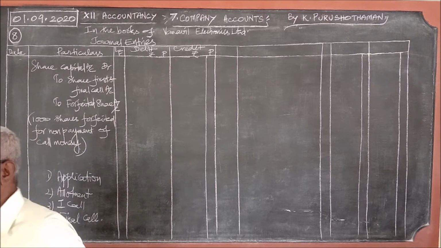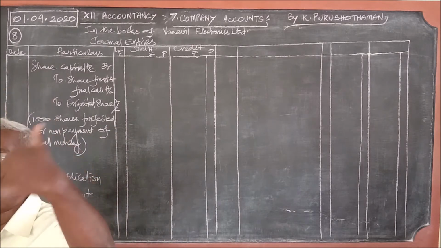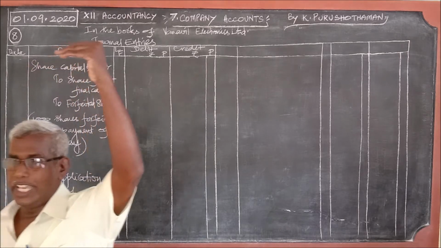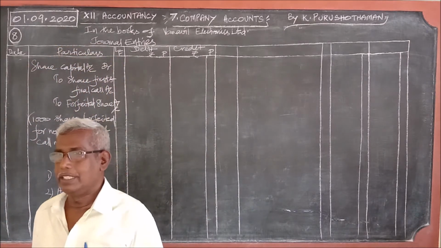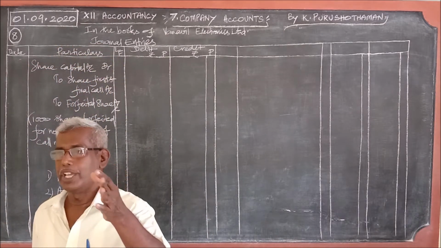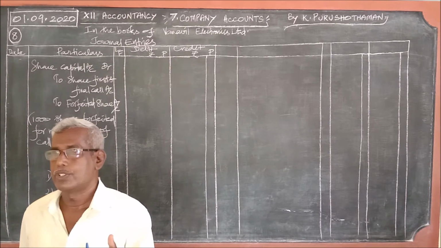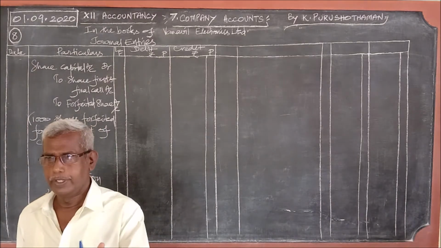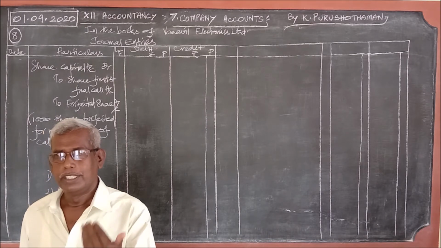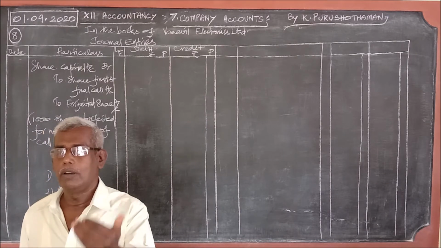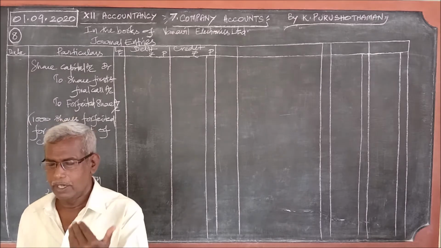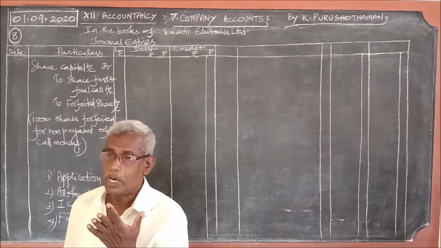The company will give another due notice to the shareholders. Even after due notice, if the shareholders did not pay the allotment money or call money, what happens?